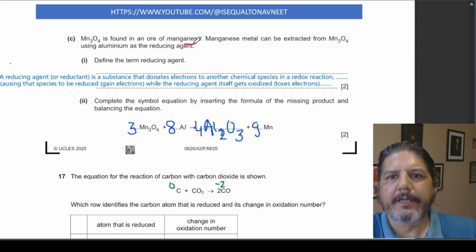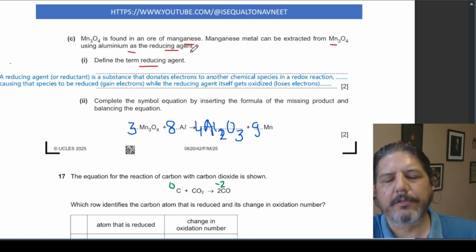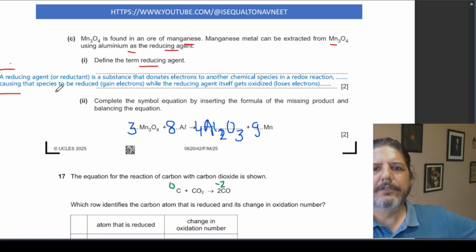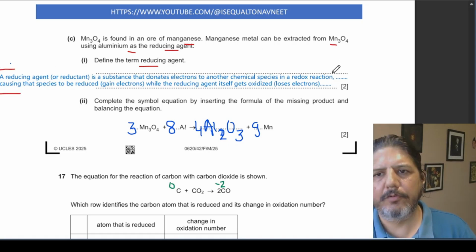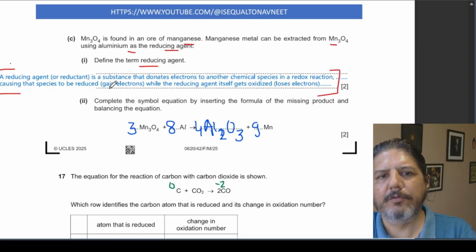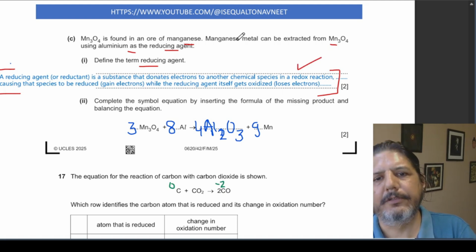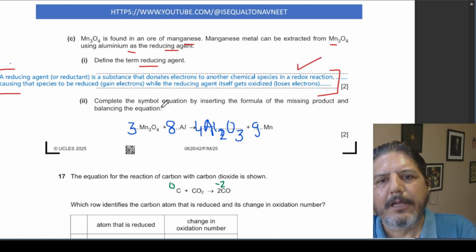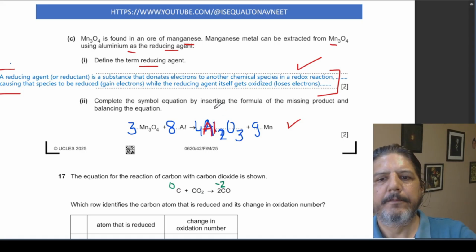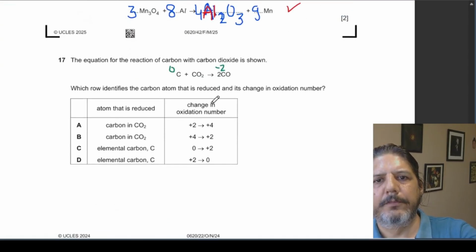Manganese is found in an ore. Manganese can be extracted using aluminium as a reducing agent. Define the term reducing agent. I have written the definition: a reducing agent, or reductant, is a substance that donates electrons in a redox reaction, causing another species to be reduced. We have discussed this in detail before, so this is the definition you can refer to. Complete the equation by inserting the formula of the missing product and balancing. This was a balancing question, not part of the redox reaction, but I have still taken it here. Let's move to the next question.